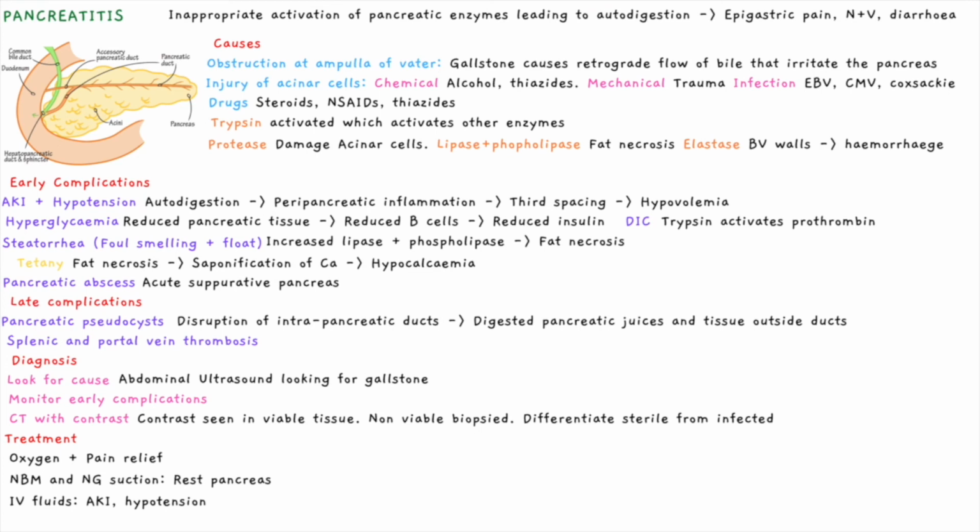Oxygen and pain relief can be given. Patients should be made nil by mouth, and a nasogastric tube can be inserted to rest the pancreas. IV fluids can also mitigate hypotension and acute kidney injury. Hartmann solution is good in this low blood volume context.